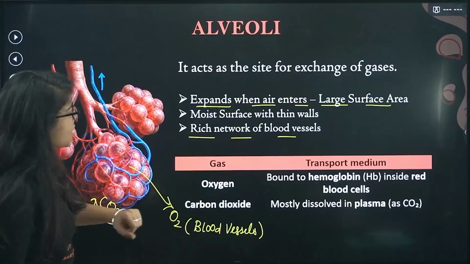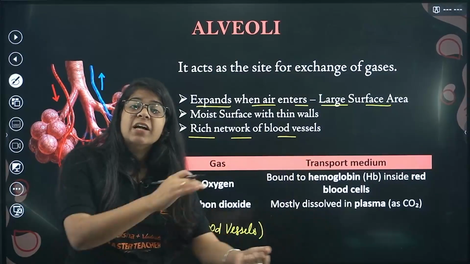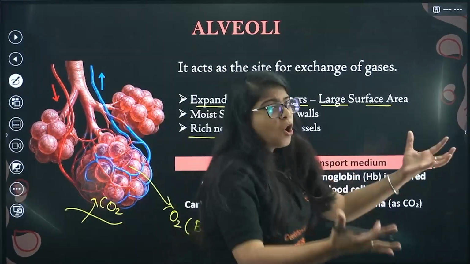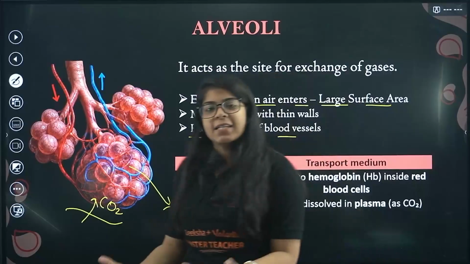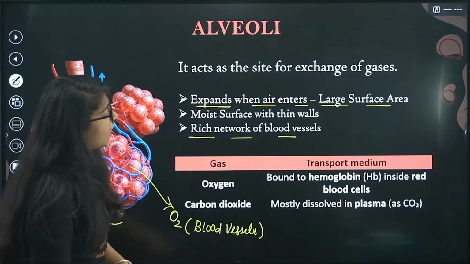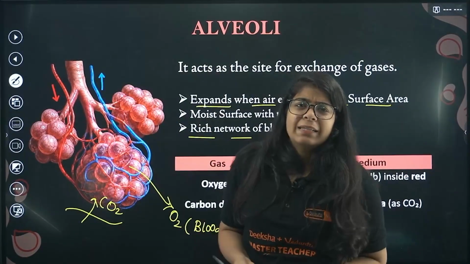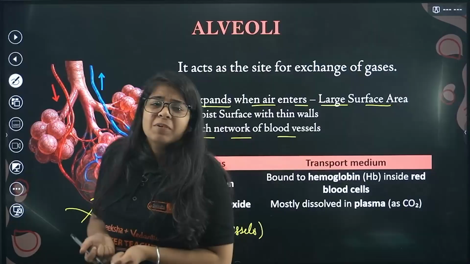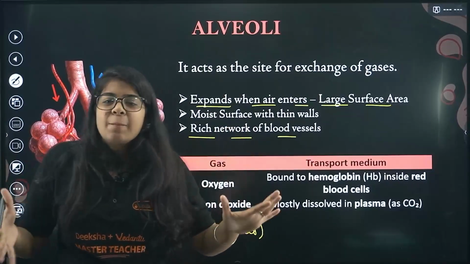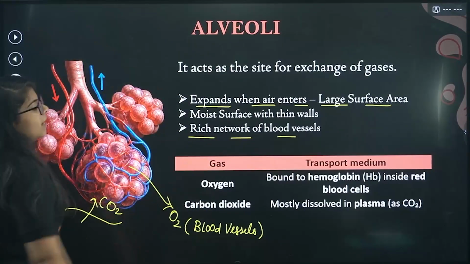Now bacha, what is happening? We have oxygen. When the oxygen moves to the blood vessels, it gets bound to hemoglobin, and hemoglobin carries the oxygen to all the cells. That is how our cells get oxygen. Now carbon dioxide is mostly dissolved in plasma. No one is there to take it back to the lungs. It is just floating inside the plasma, from where it gets absorbed by the alveolus and exhaled out.